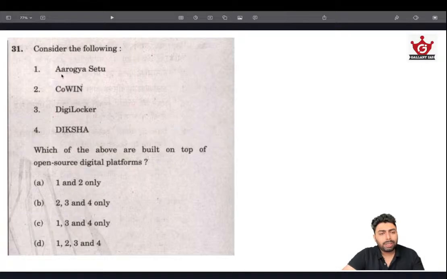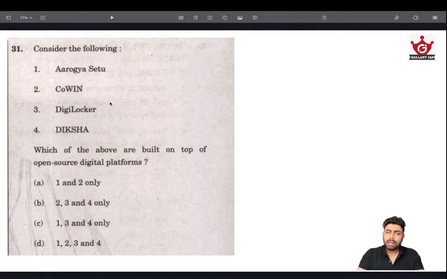What is the connection between Cowin, Arogya Setu and DigiLocker? These are all things developed by the government, and they are actually open for the public to use. We have heard about DigiLocker integration in various other applications. For example, if you are applying for a job, you can connect your DigiLocker with your privacy permission given. The same way Cowin is also based on that. Arogya Setu works on the same line. And Diksha is also a learning application which is open.